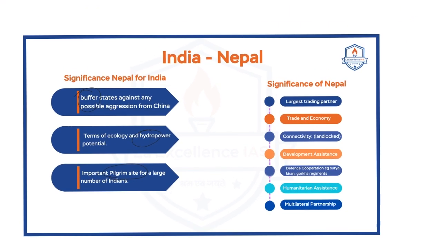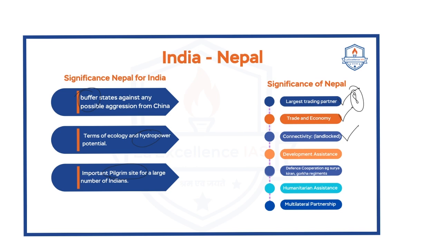See, India is the largest trading partner for Nepal. This is very important. Bilaterally, we have around $8 billion of trade. Now, with respect to trade and economy, Nepal is a landlocked country. Nepal has an agreement of open border in which people, goods, and services can move freely. In a way, it is helping Nepal very much. Next, trade and economy. India is one of the largest investors in Nepal, especially Indian firms providing many manufacturing and services in banking, education sector, and businesses.